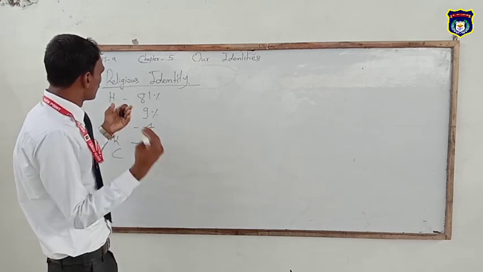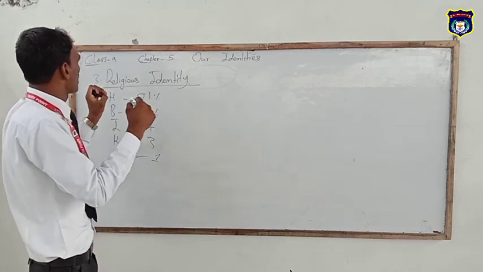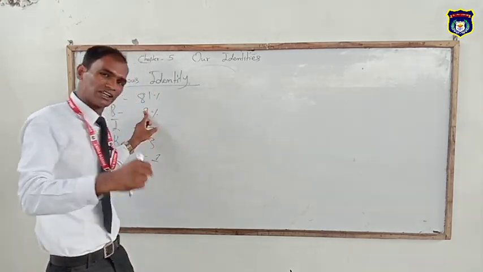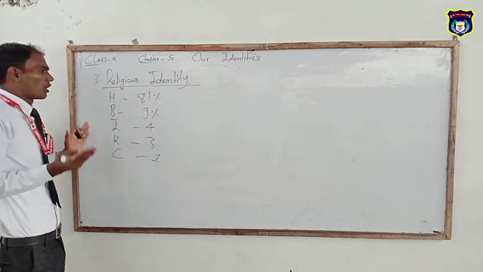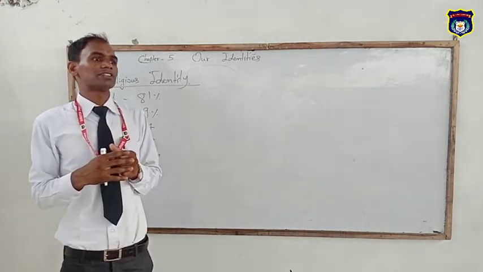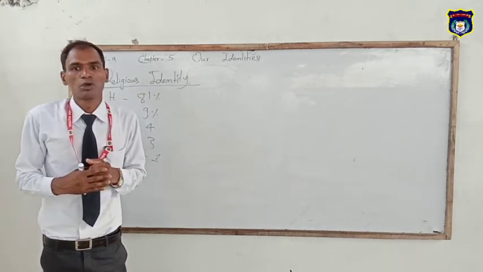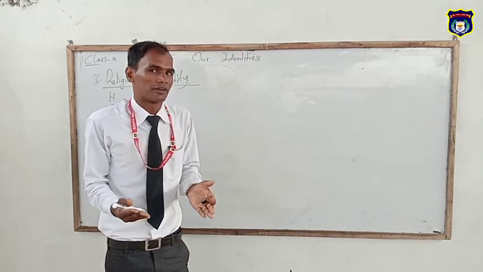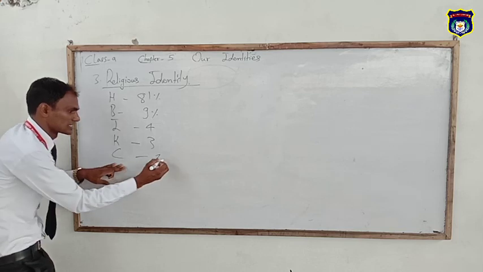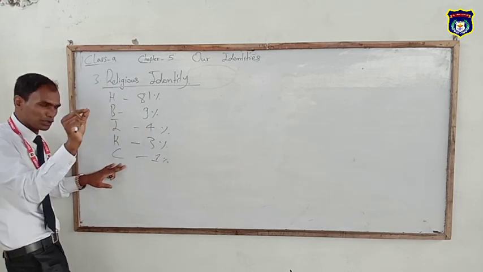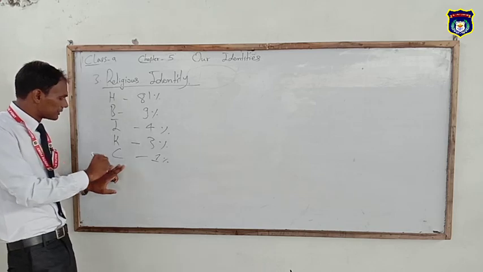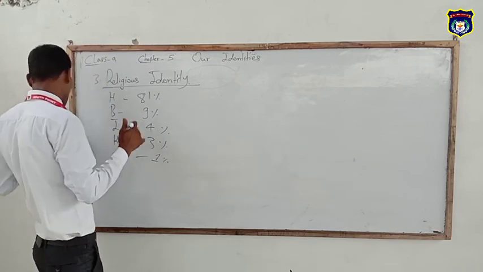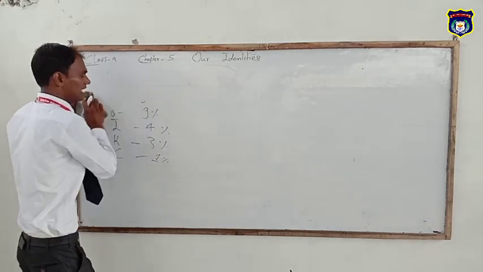The simple way we can keep in our mind the religious identity is 81, 9, 4, 3, 1. Prakriti, Bon, Jainism, Baha'i, Sikhism and so on come under the low categories. Okay. Now let's move ahead.